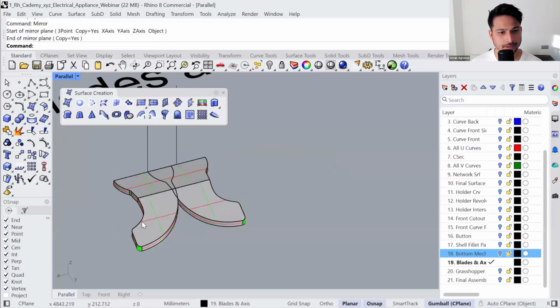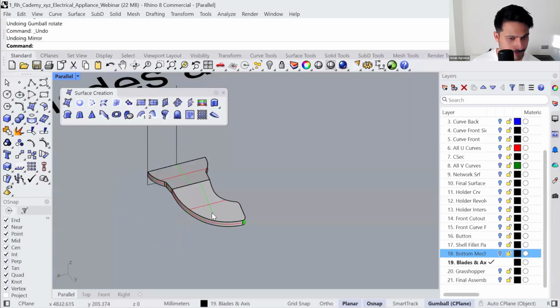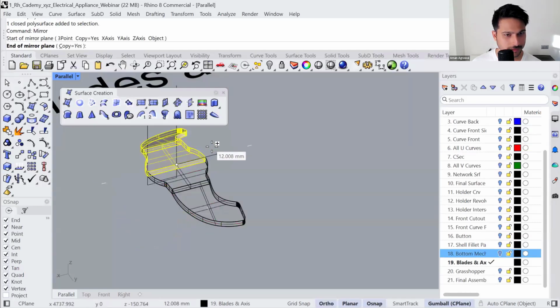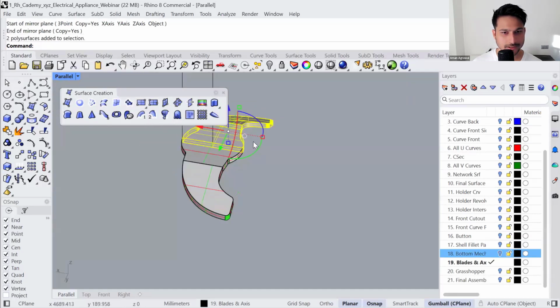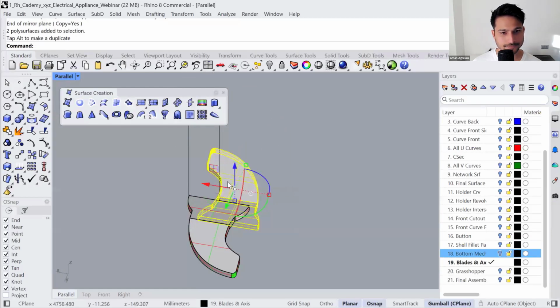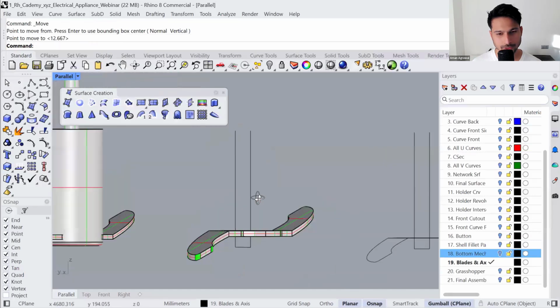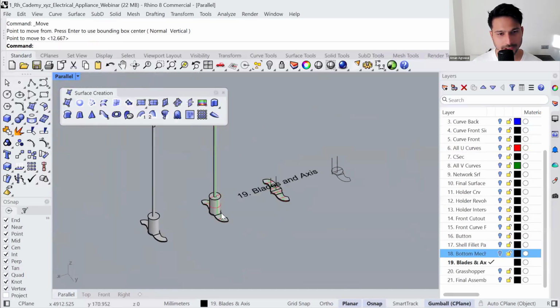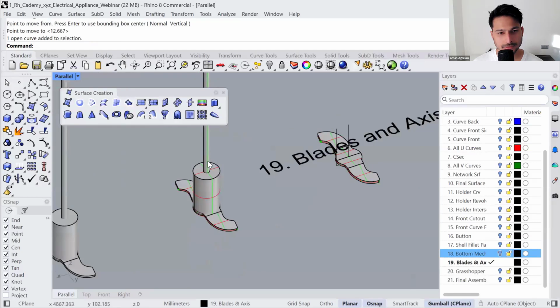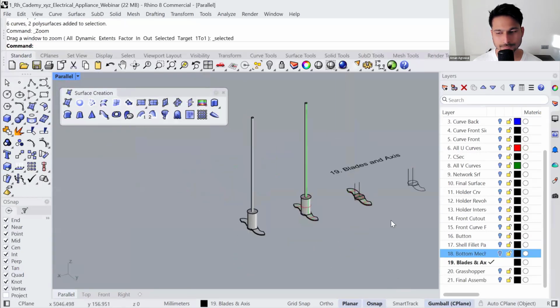Okay. And then you rotate it by, oops, I think you mirror it on this side, and then you rotate it by 180 degrees, sorry. And then you can move it to the corresponding place. This way you have the correct orientation of the blade. Revolve, some additional extrusions, and that's the final output.